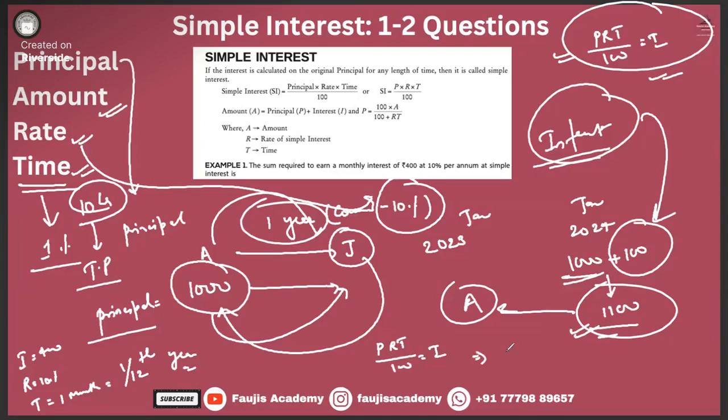Can we write 100 I divided by RT? 100 into I. Interest is 400, divided by rate, which is 10, and then time period is 1/12. How much is this value? 3 times 0? 1, 2, 3. So 48,000 will be required so that we earn a monthly interest of 400 rupees at the rate of 10% per annum. Is it clear, guys?